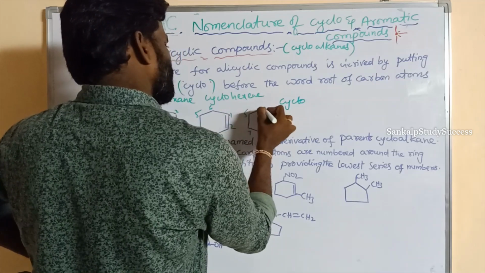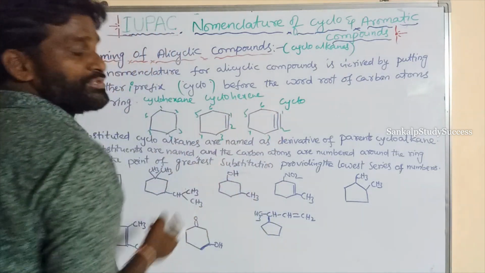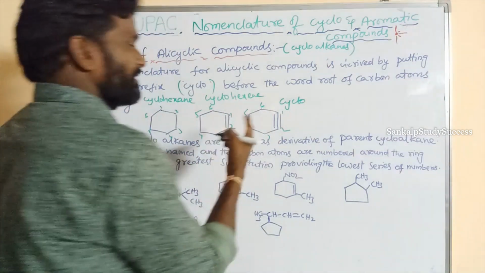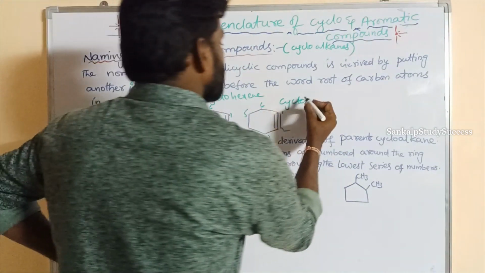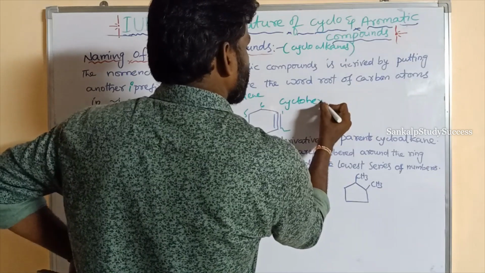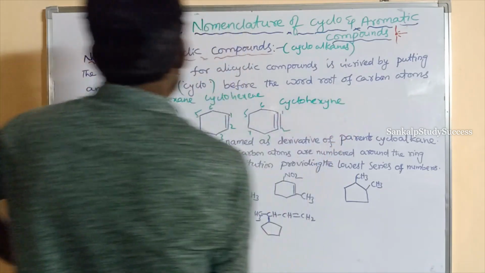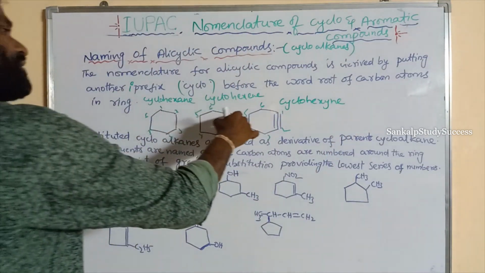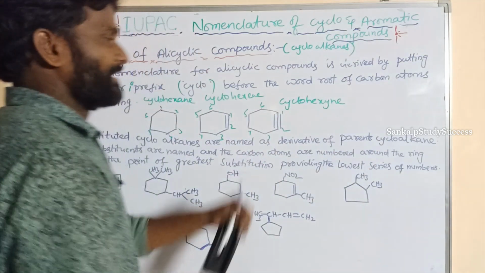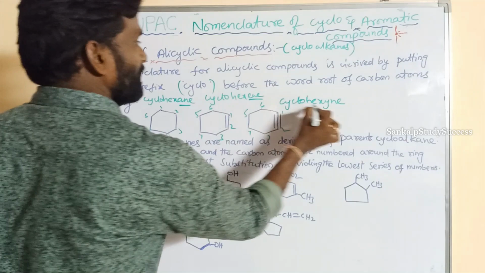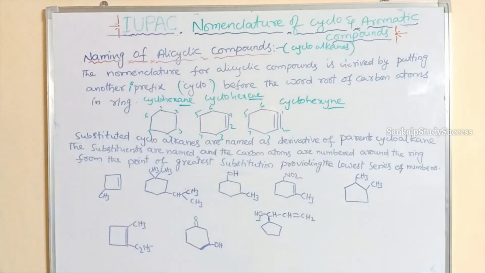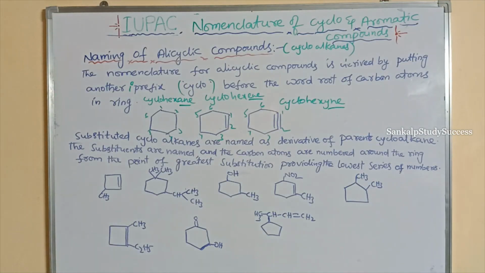Numbering is not given here, because no substituent is present; in the absence of substituents, numbering is not important. We know that for a single bond ane, for a double bond ene, and for a triple bond yne is added.